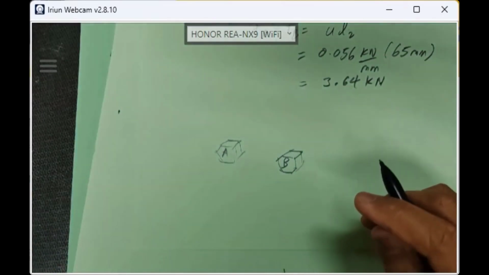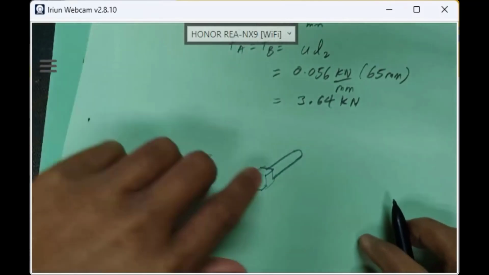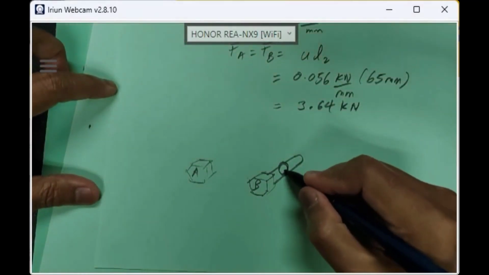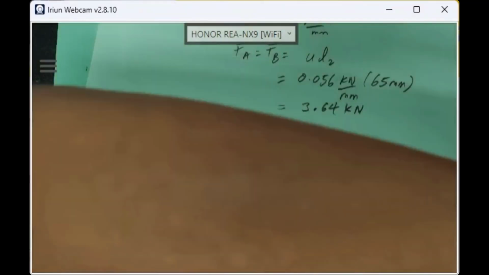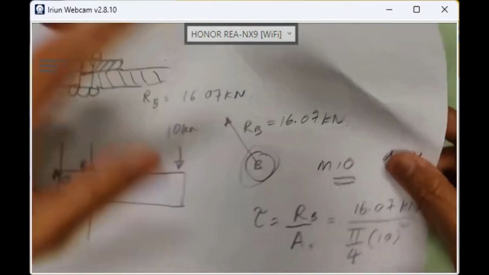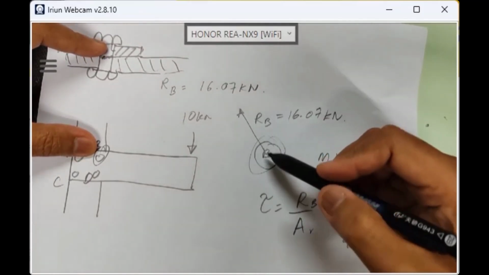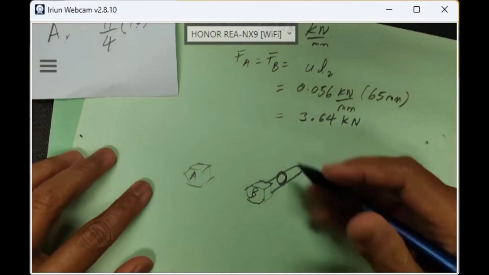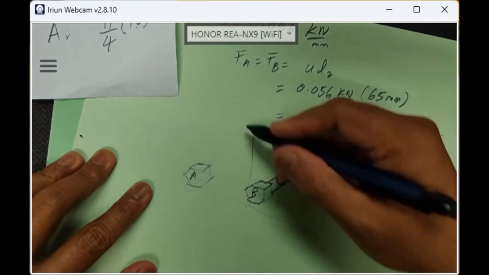Remember this one, we have bolt B. Bolt B is like this. This is bolt B. This is its plane, the plane that this acts on. So just now we have the total vector RB, 16.07, due to direct shear and secondary shear. This is the vector at this angle. So I'm talking about this isometric view, at this plane. Okay, this is a plane. Understand? This is a plane.